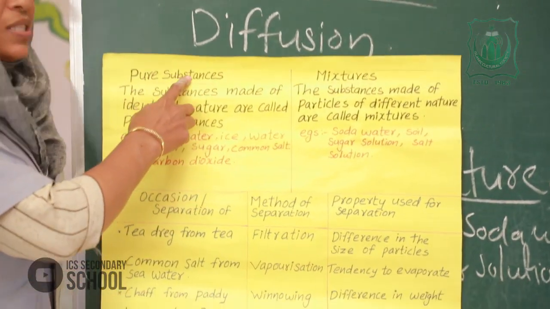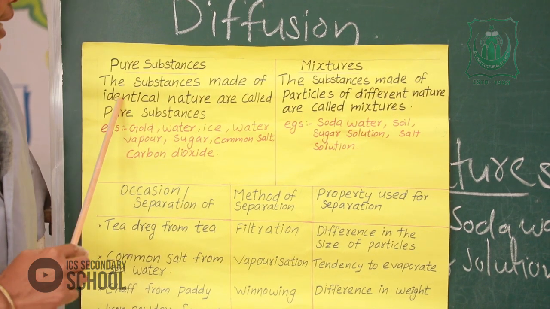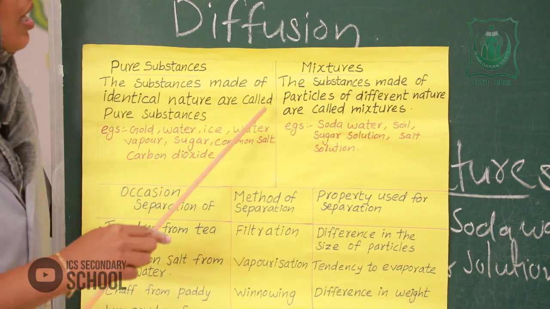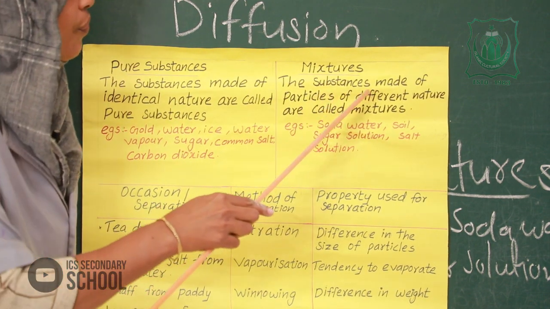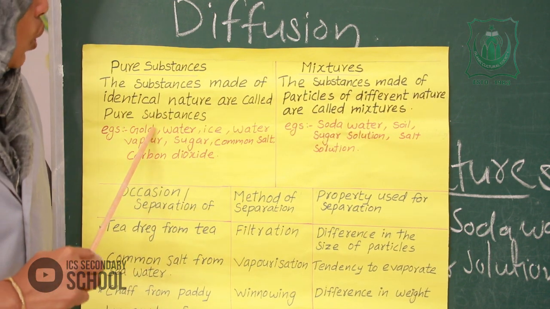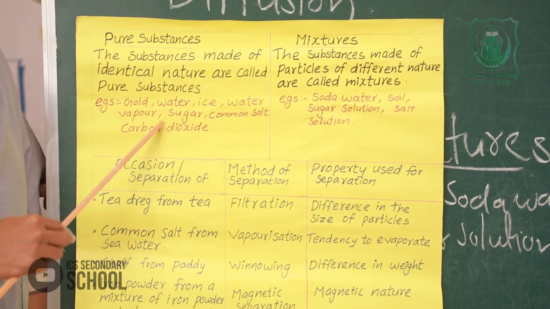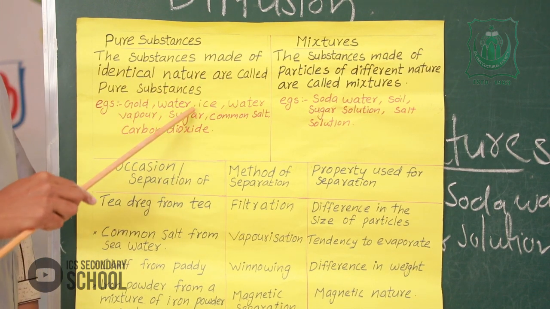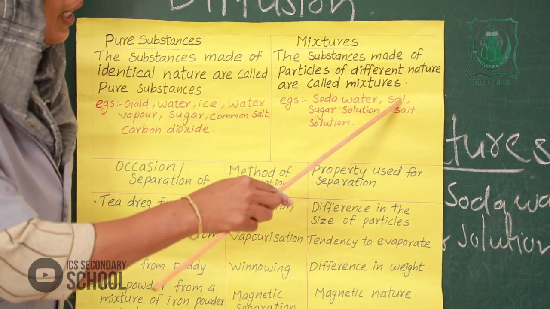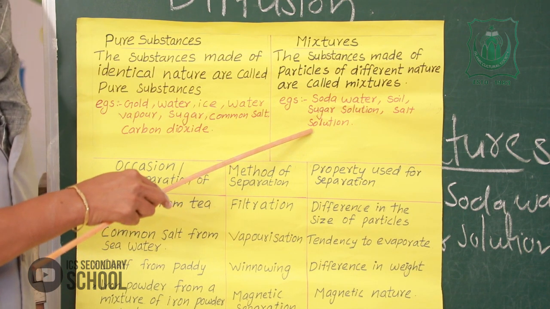First one, pure substances. The substances made of particles of identical nature are called pure substances. Next, substances made of particles of different nature are called mixtures. Examples: gold, water, ice, water vapor, sugar, common salt, carbon dioxide, etc. are examples for pure substances. Next, soda water, soil, sugar solution, salt solution, etc. are examples for mixtures.